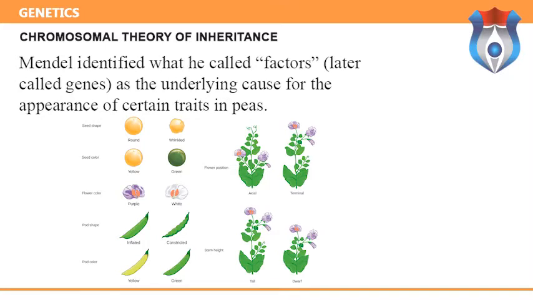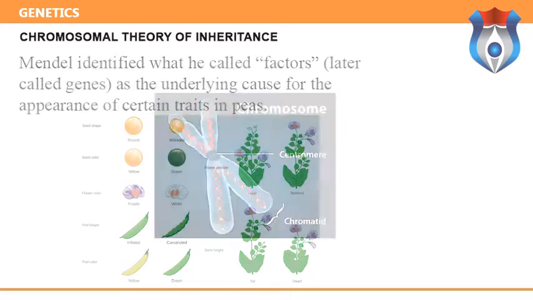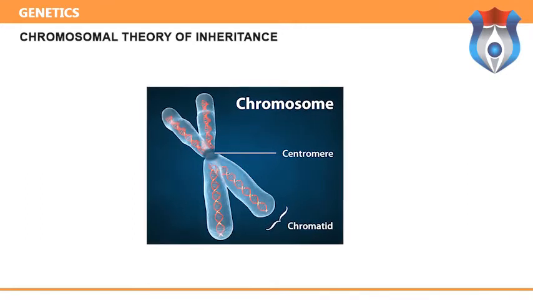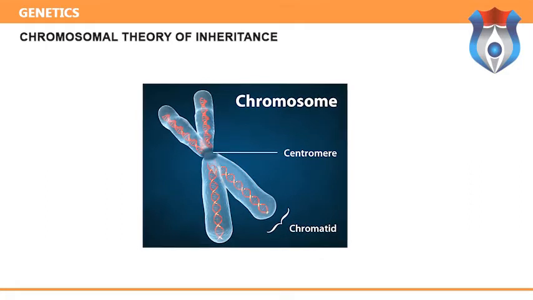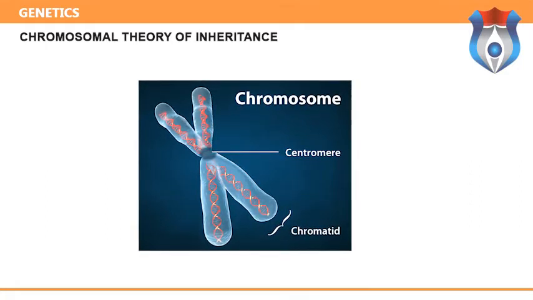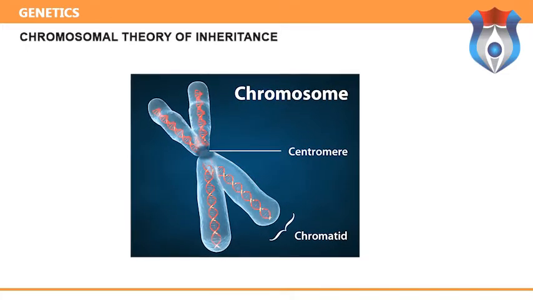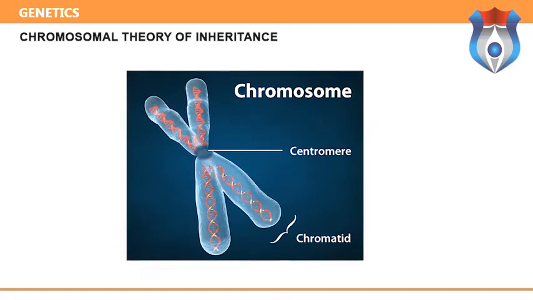Mendel identified what he called factors, later called genes, as the underlying cause for the appearance of certain traits in peas. He described them as stable units that seemed to disappear in a hybrid, but would reappear among some of the progeny of such hybrids. Mendel identified two laws, the law of segregation and the law of independent assortment, which together governed the movement of factors from parent to progeny. This strongly suggested that the factors of inheritance were discrete physical objects.